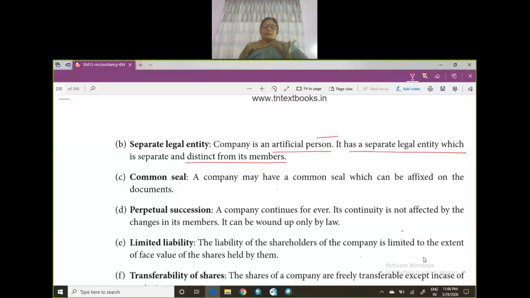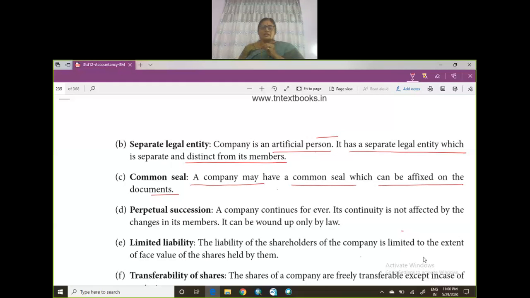Since it's an artificial person, it has no life. It cannot walk, so it cannot sign, isn't it? But you can open a bank account in the name of a company. That's why you can sue the company, and the company also can sue. So it has a common seal, which can be affixed on the documents.